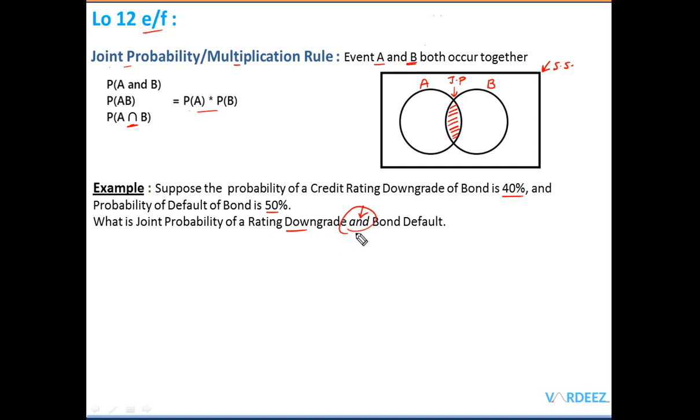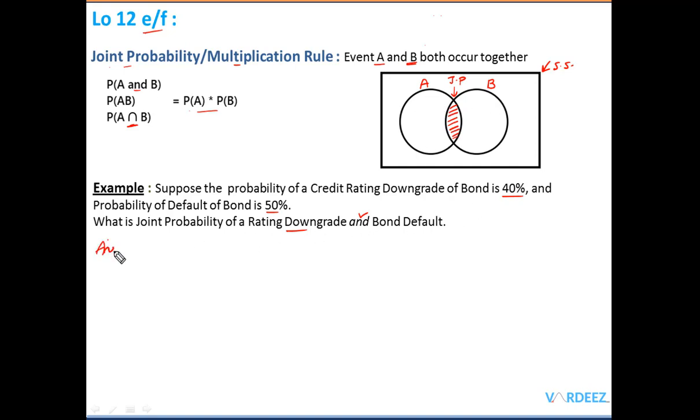So when you see "and" between the probabilities, you simply go ahead and multiply. If this is the credit rating downgrade probability and this is the probability of a bond default, we just find the place where they intersect, and we can find this by multiplying these two probabilities.